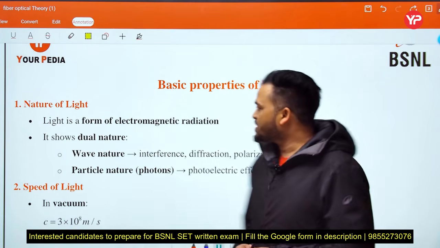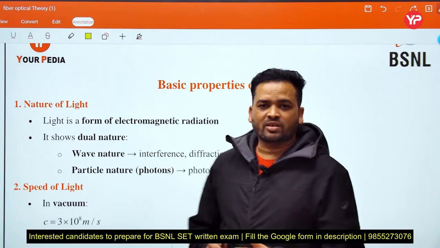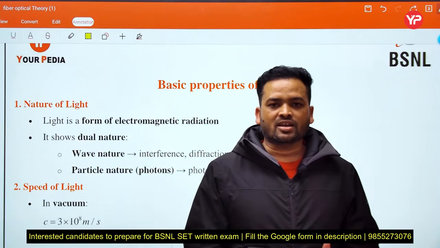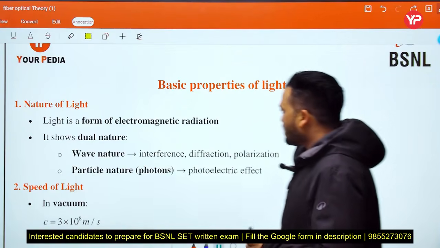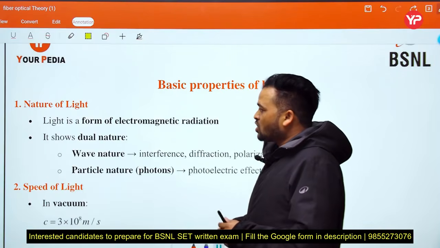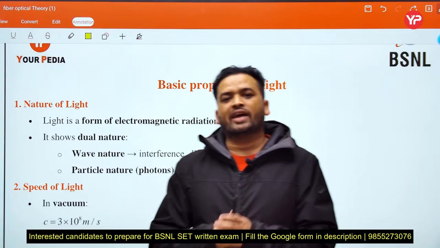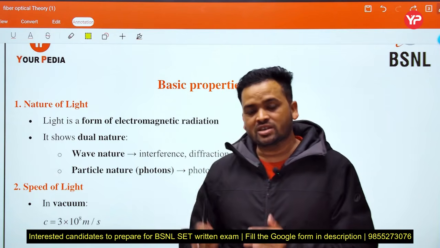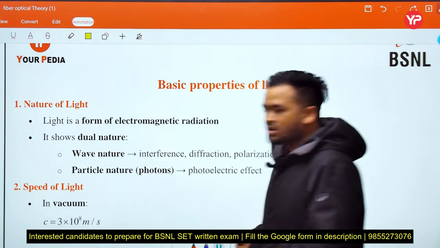So we will start the OFC, and we know multiple branches are eligible for this post, like CS and IT, electronics and electrical, and also equivalents of these branches. So if any candidate who belongs to computer science or IT or equivalent is not aware of the technical terms related to optical fiber, like waveguide, or what the properties of light are, here we discuss all the prerequisites which are important for further study.